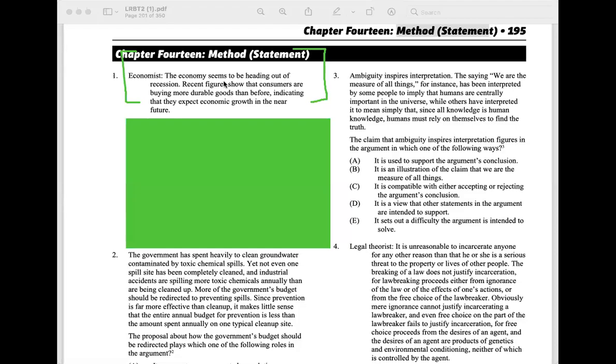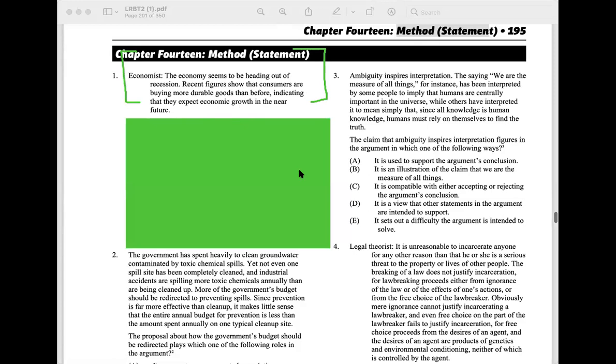Economist. The economy seems to be heading out of the recession. Okay, so he's saying that the economy seems to be coming out of a bad spot. Recent figures show that consumers are buying more durable goods than before, indicating that they expect economic growth in the near future. And okay. So I asked myself, is this an argument or a set of facts? And what would you say?